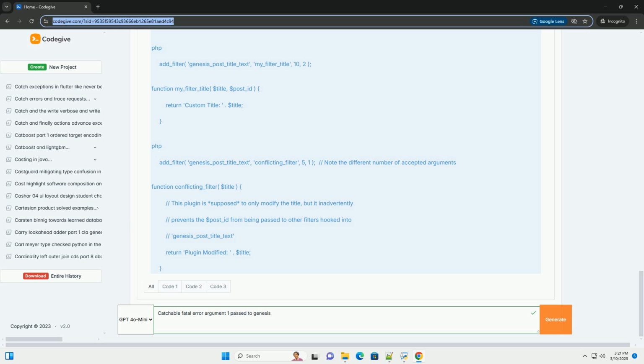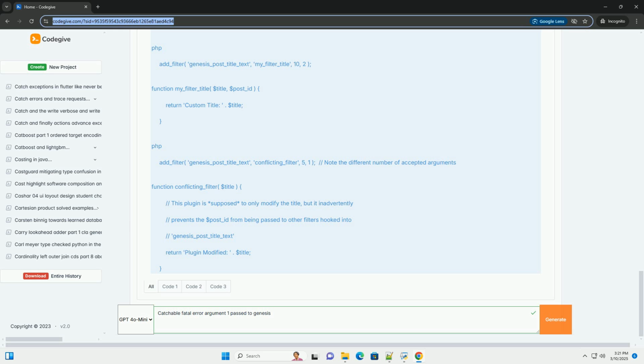6. Use a child theme. Always use a child theme. Directly modifying the Genesis parent theme is strongly discouraged because your changes will be lost when Genesis is updated. Working within a child theme protects your customizations. If you are modifying the parent theme, immediately switch to using a child theme.